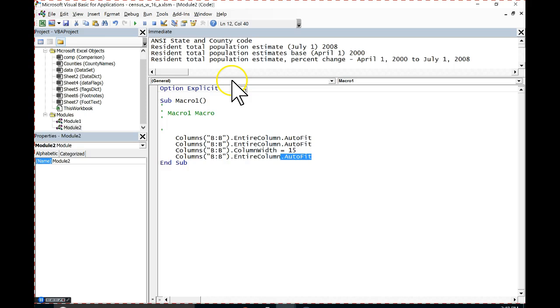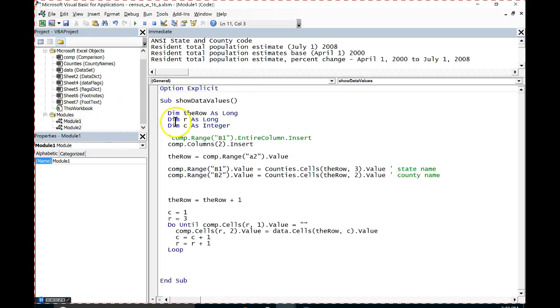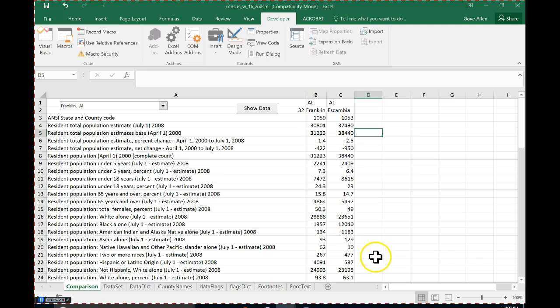And so I'm going to come back to my module 1. And I don't want to auto fit it right after I insert it because there's no data there to auto fit it to. But I'm going to go ahead and auto fit it right after I put all the data in. So at the very bottom, comp dot columns 2 dot auto fit. Save. And now I should be humming now.